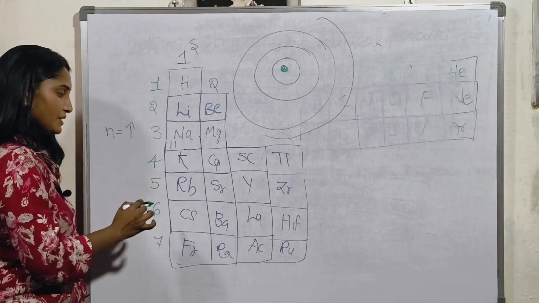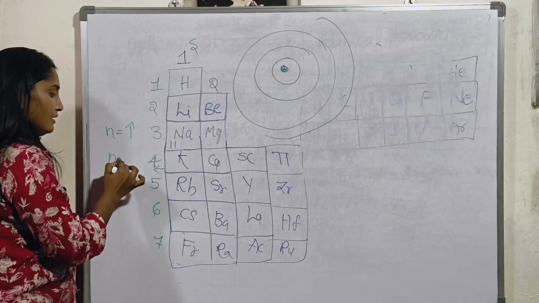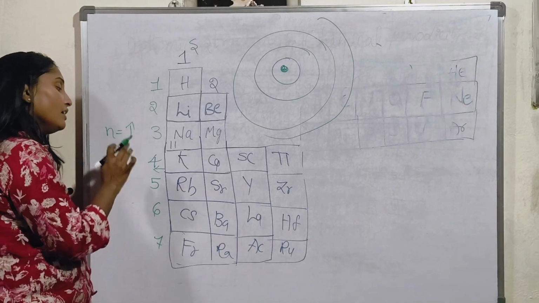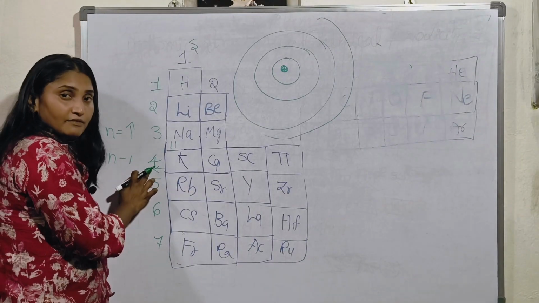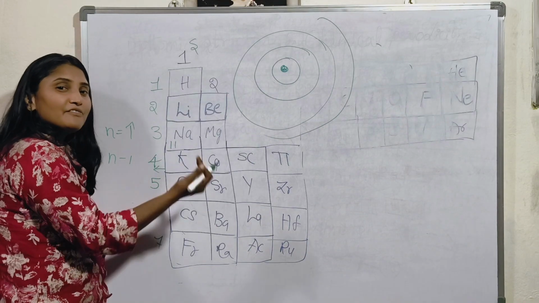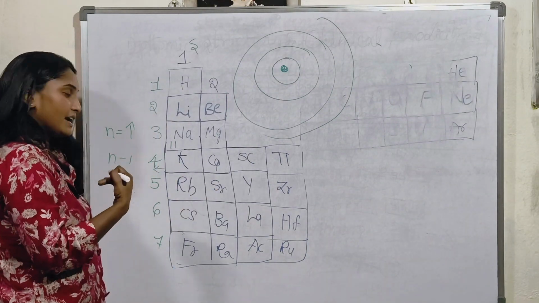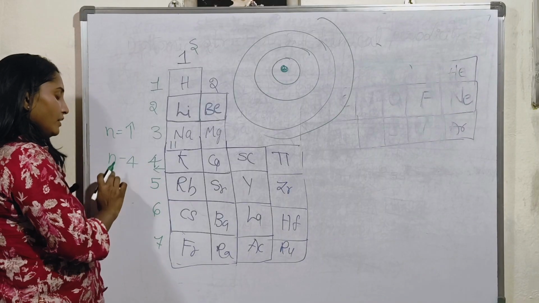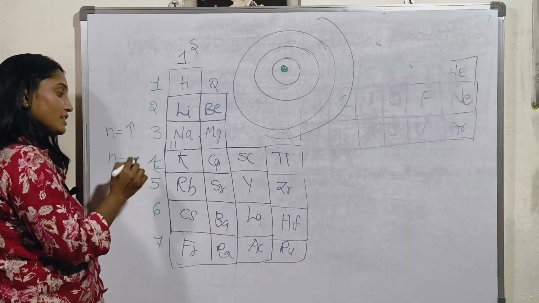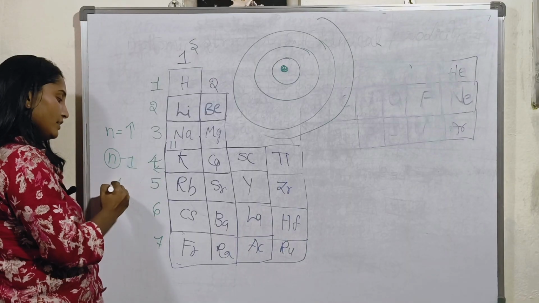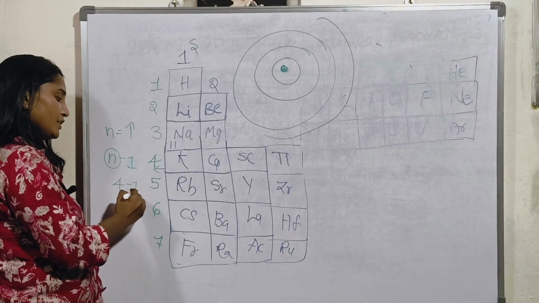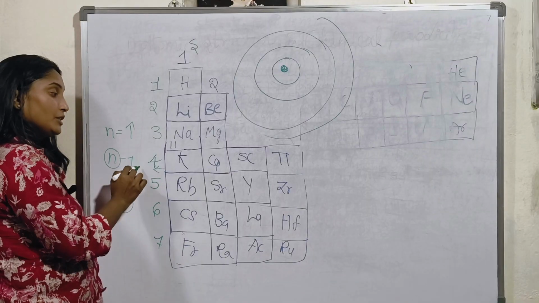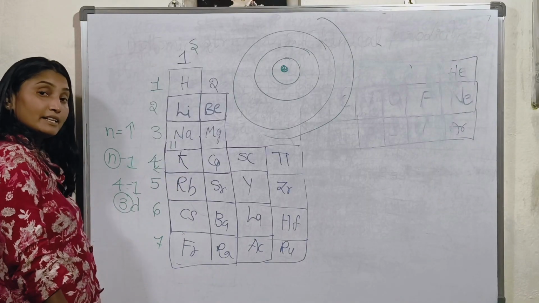That's why we just subtract. So from here D block elements are present, right? We can call it n minus 1. Why n minus 1? Because from the fourth shell onwards there is a presence of the penultimate shell, which is ultimately adding inside. Therefore we have to subtract. So what is the n number? Fourth. If we do 4 minus 1, what will come? 3. Therefore, the fourth period we will call a 3d series.